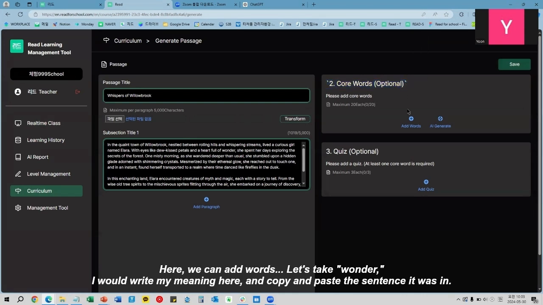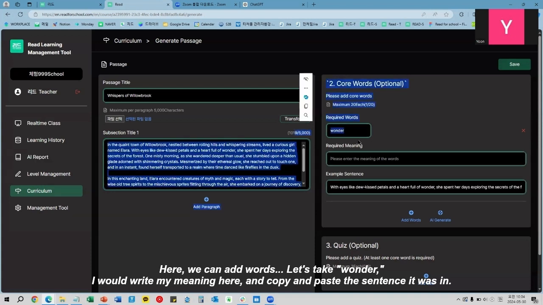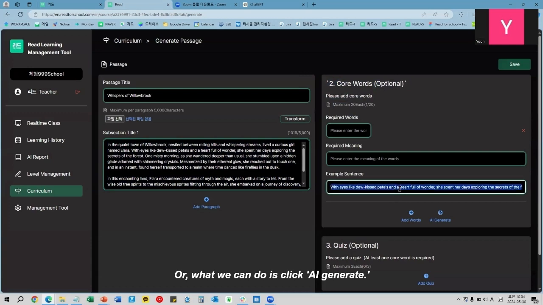So here we could add words, so let's say wonder, I would write my meaning here, and I could perhaps just copy and paste the sentence this was in. Or what we can do is click AI generate.